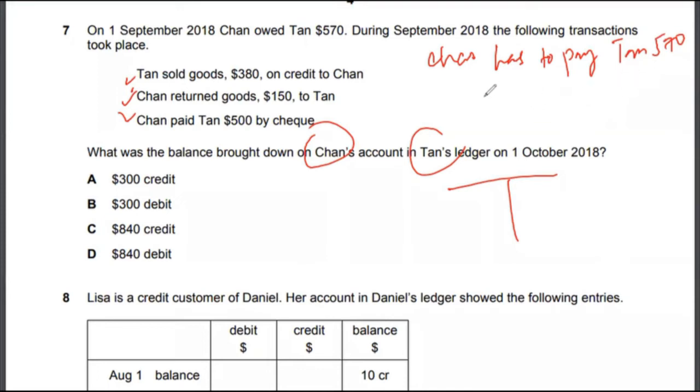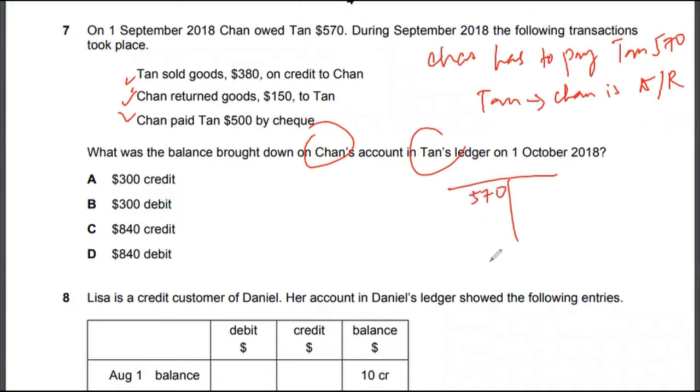So for Tan, Chan is accounts receivable, and that's what you need now. Now, what is the balance brought down on Chan's account in Tan's ledger? So in Tan's ledger, Chan is going to be an accounts receivable. So this $570 would appear on the debit side.